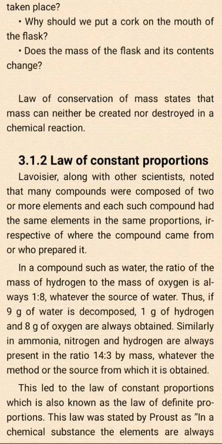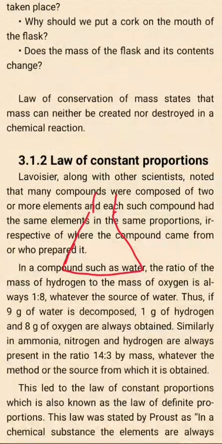Why should we put a cork on the mouth of the flask? Does the mass of the flask and its content change? We'll see these questions, because we are not experimenting right now. Right now you just remember that this is a conical flask, and in it you have put a cork. Why?